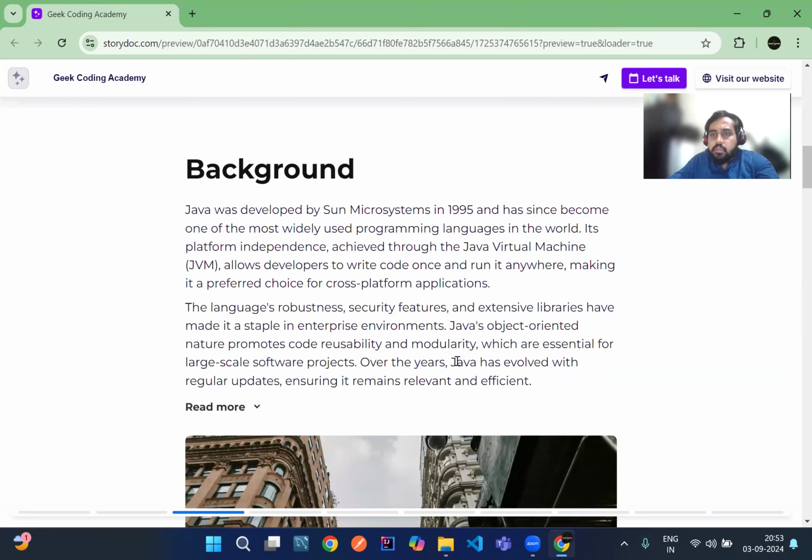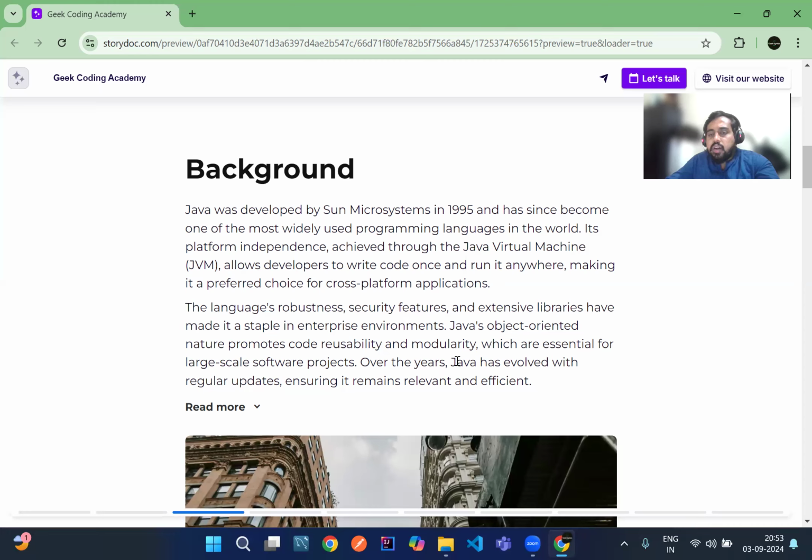Actually, there is nothing magic here. Java uses a virtual machine, the JVM, which automatically adjusts to the respective platforms. Because of this nature, write once and run anywhere, Java gained a lot of popularity. Over the years, Java evolved through many versions, and each version came with better performance and more security. Moreover, Java gained this much popularity because of its ecosystem. Initially, Java was open source, so a lot of developers all over the world contributed to Java. Because of this, it gained a lot of popularity.